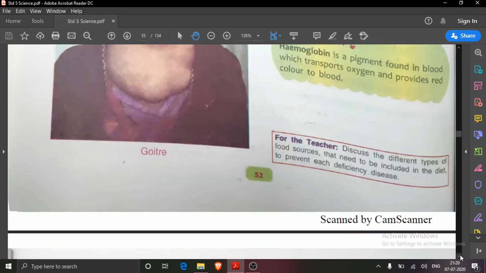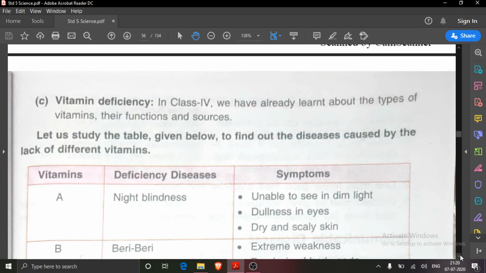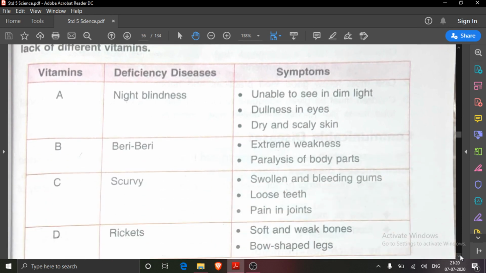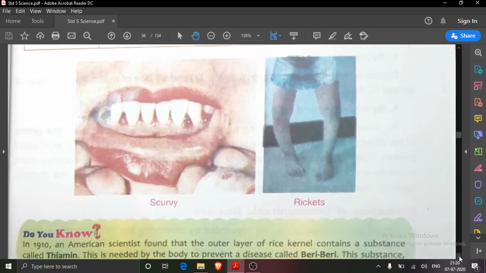We have already read about these diseases. These charts also you have done. This is goiter disease also. These charts also: lack of vitamin A, which disease causes? Night blindness. Symptoms are unable to see in dim light. Then next is beriberi. Symptoms are extreme weakness, paralysis of body parts. Scurvy: swollen and bleeding gums, loose teeth, pain in joints, lack of vitamin C. Lack of vitamin D: rickets, soft and weak bones and bow-shaped legs.